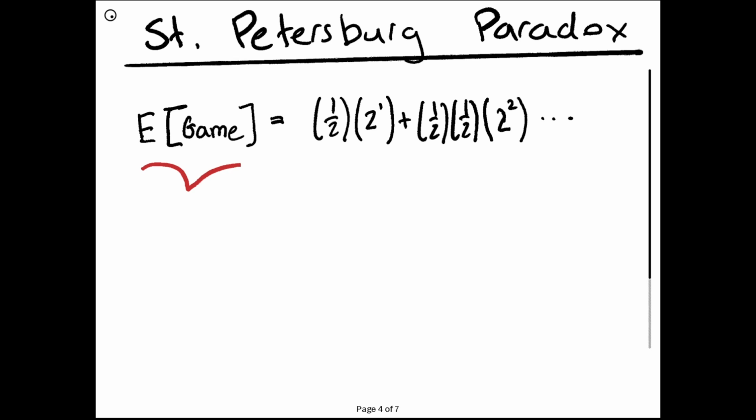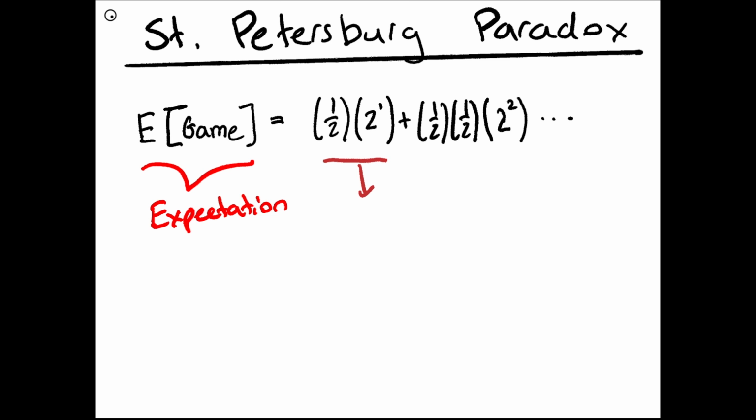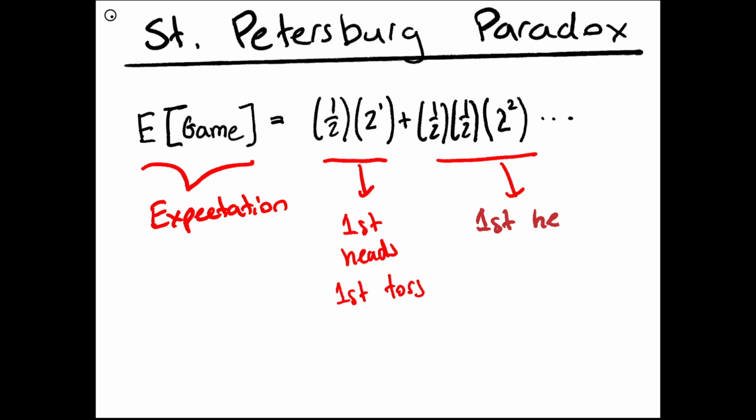So in this game, the expectation of the game will be the sum of all the possible probabilities of events occurring and how much you would expect to make from each of these events. For example, this one right here is the event that the first heads is on the first toss. And then this one would be the expected value of the first heads on the second toss.